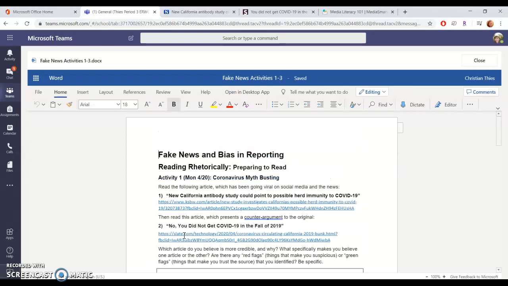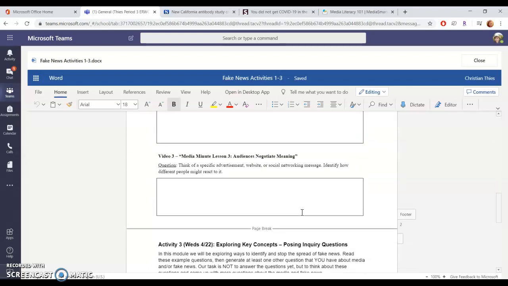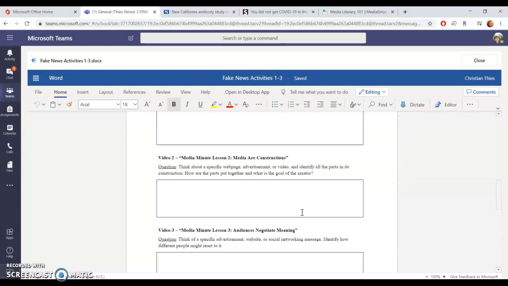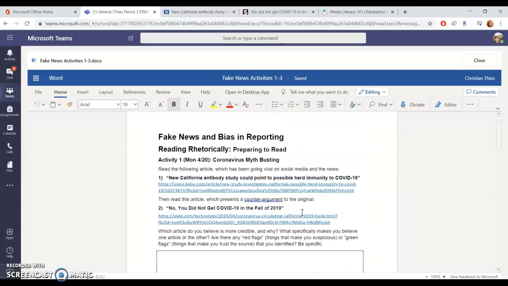Okay, so going back up to the top here, notice that I don't have anything else attached besides activities 1, 2, and 3. I won't have anything more up for you guys until Monday because I want to try to give it to you in small chunks and not overwhelm you with too much at once. So all you have to turn in by this Thursday is activities 1, 2, and 3. And in a separate video, we're going to cover how to do the discussion boards. And I'd like you to think about something interesting that you learned from these first 3 activities, and then post something, either a connection that you made or something intriguing that you learned about, on that discussion board. But again, we'll go through that in the next video.